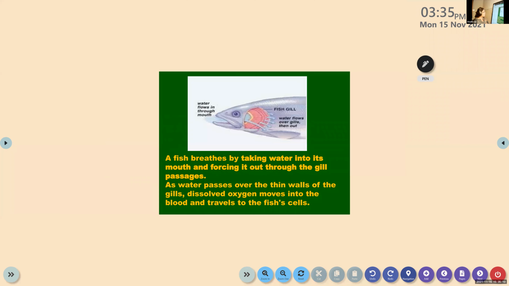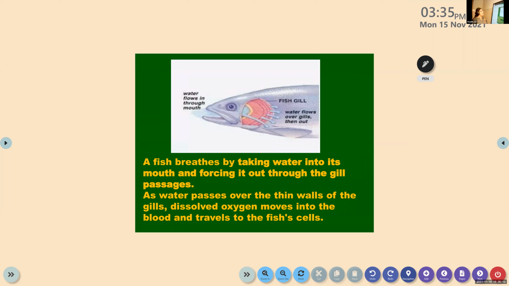So this is about the fish. Water flows in. They take some water and absorb the oxygen. The water is removed through what we call in Malayalam the chegla, that reddish part.